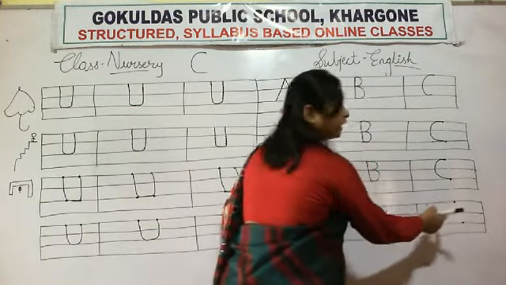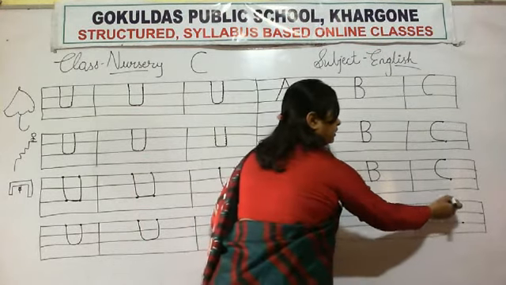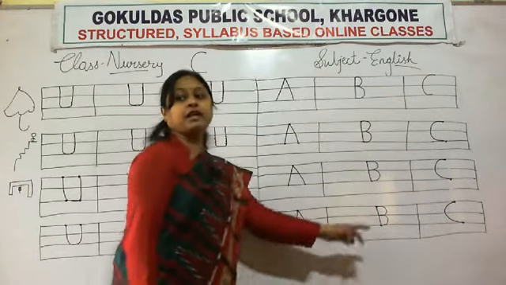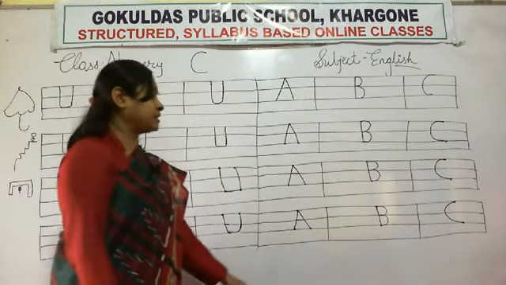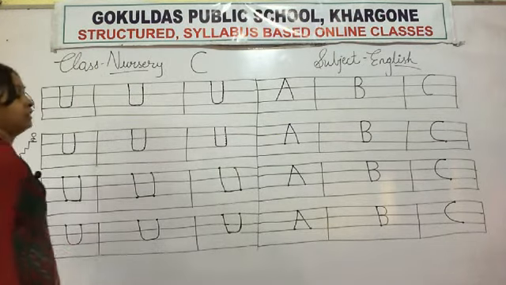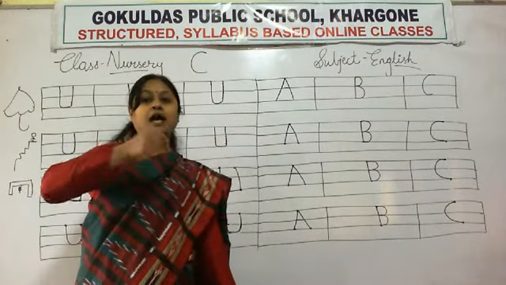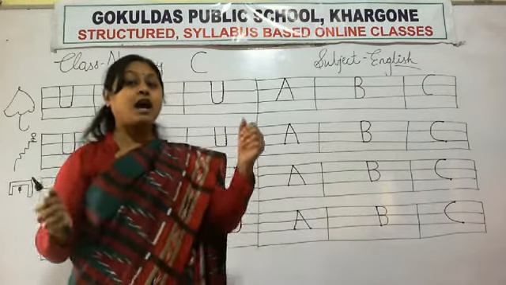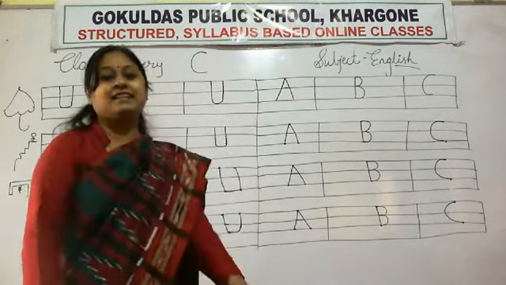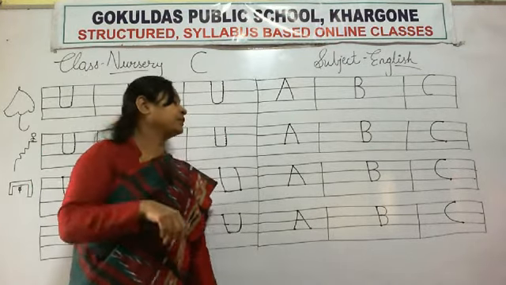Again we will write letter C. Look here. Curve. How you will write curve? So which letter is this? C. C for cup. C for car. C for cat. C for cup. Okay.